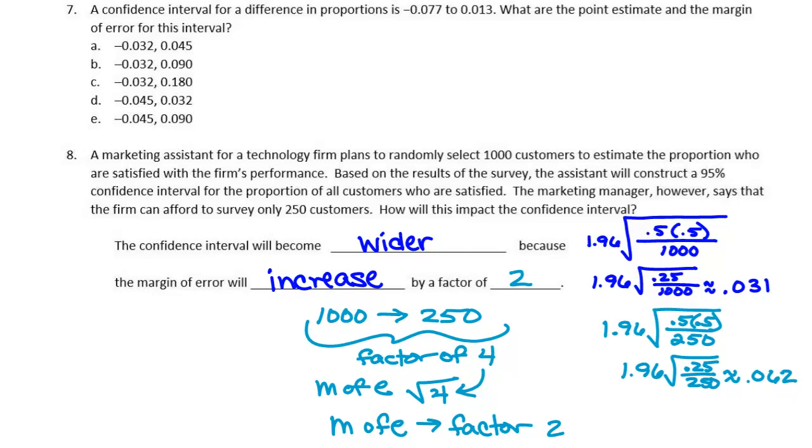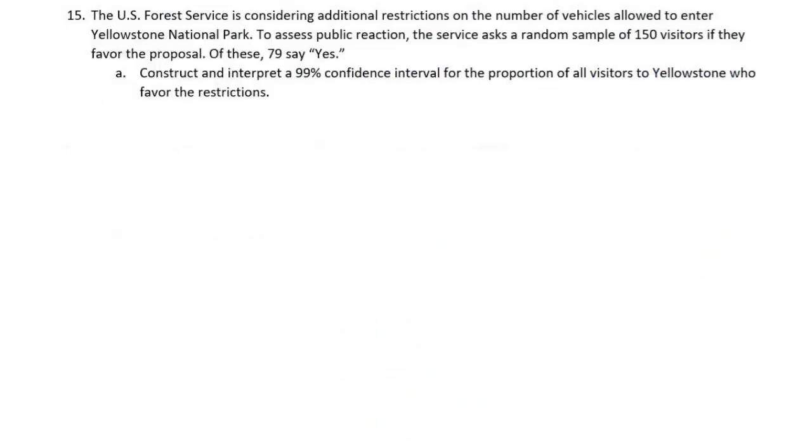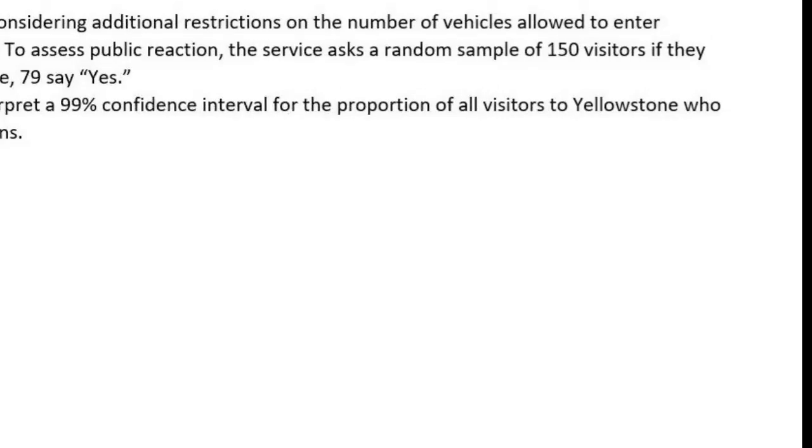Can you do 15? 15, absolutely. The U.S. Forest Service is considering additional restrictions on the number of vehicles allowed to enter Yellowstone National Park. To assess public reaction, the service asks a random sample of 150 visitors if they favor the proposal. Random sample of 150 visitors.